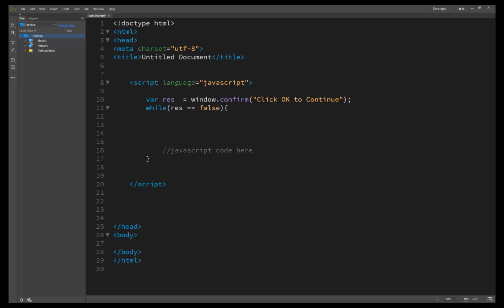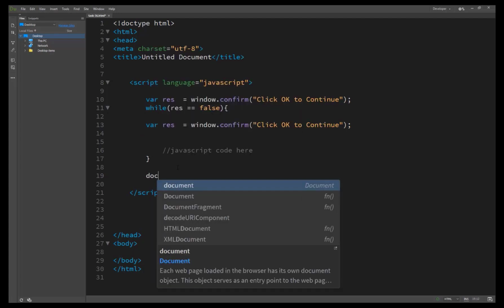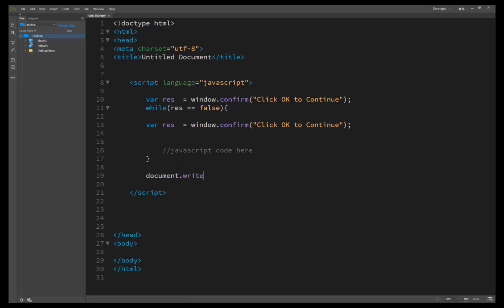When we click on confirm, or click cancel, the result will automatically be false, so the loop runs until it's true. When the result is false, the loop runs, and once the loop runs, it automatically prints the same message here, "Click OK to continue". When we click OK, the loop terminates automatically, the condition is no longer true, and the message will be printed by document.write.